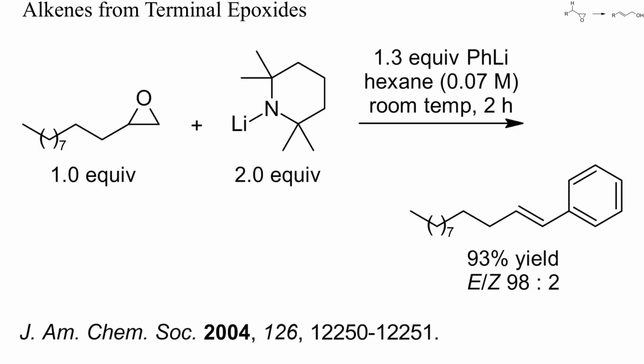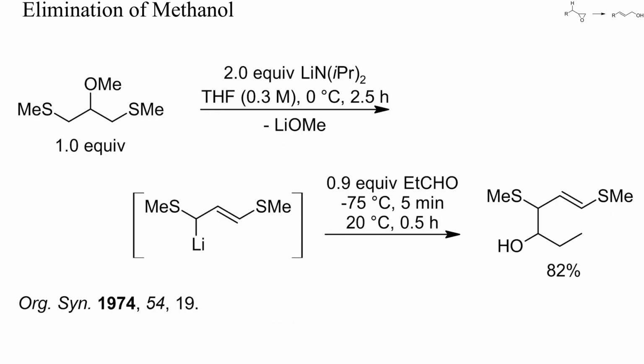If a mixture of lithium tetramethylpiperidide and phenyllithium was used as base, carbene insertion occurred into the carbon-lithium bond, and a substituted styrene resulted in high yield. Other ethers are usually less reactive than epoxides and do not undergo elimination readily. Acidifying groups can, however, accelerate such reactions, as in this example.